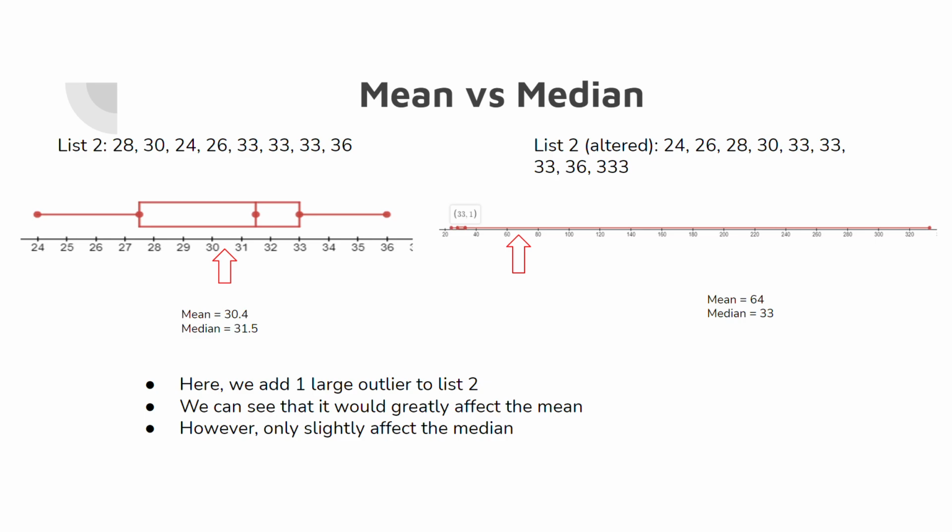So we added 333, took the sum of the altered list 2, and then divided by 8, which would give us 64. And the median would only move up one number, since we have 9 numbers now, and it would be 33, which we can see only slightly changes the median.